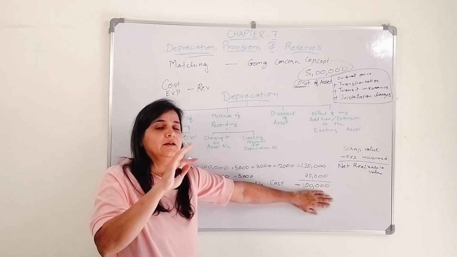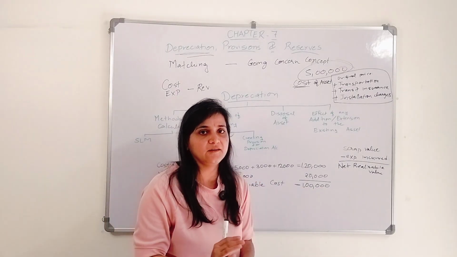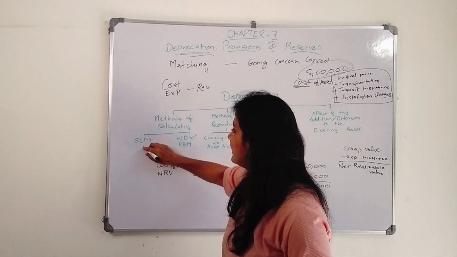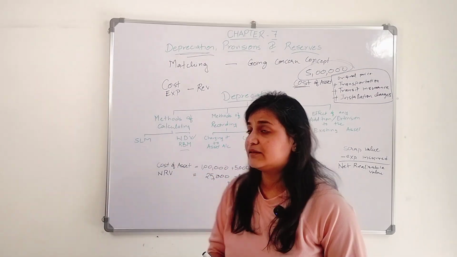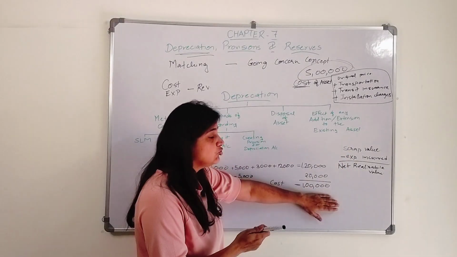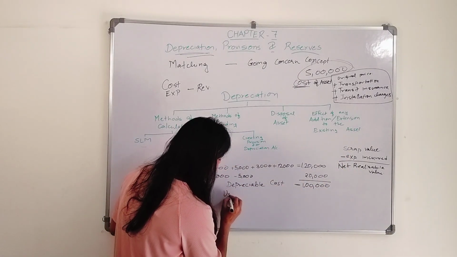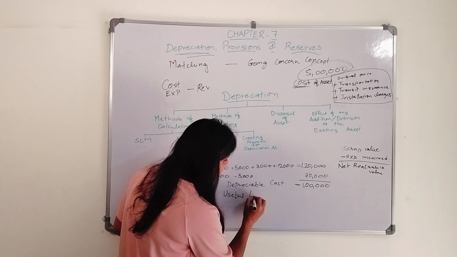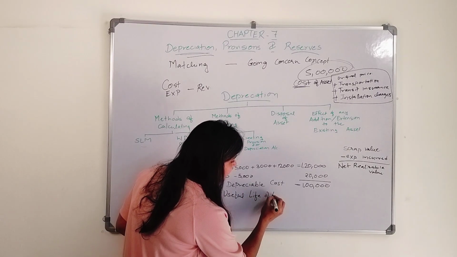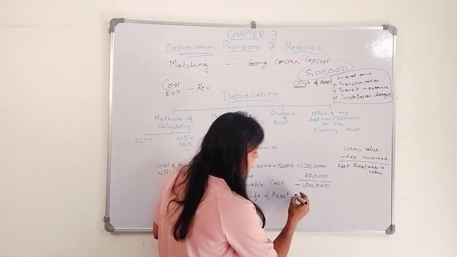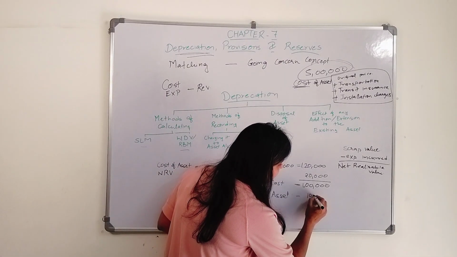Now how to calculate depreciation? There are two methods. One is straight line method and one is written down value method. Let me just tell you, I also need to know the useful life of the asset, which will help me in calculating. What is the useful life of the asset? Let's say it is 10 years.